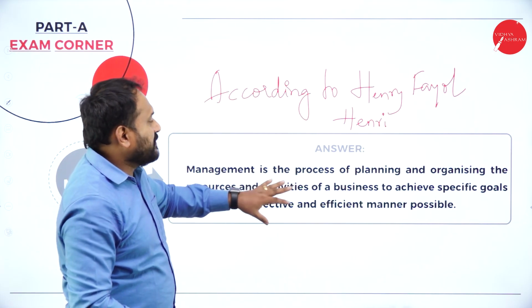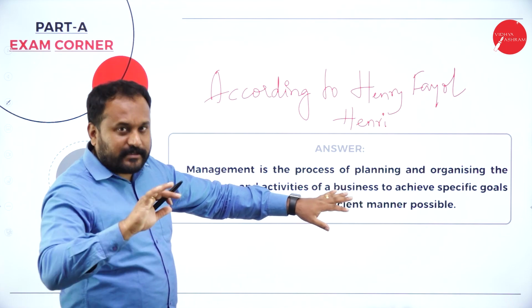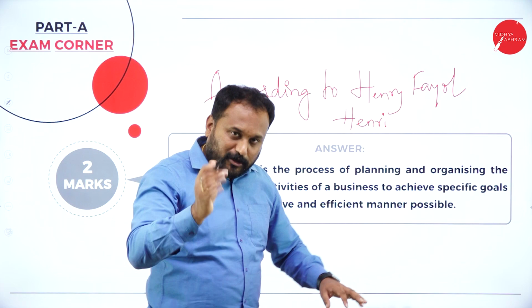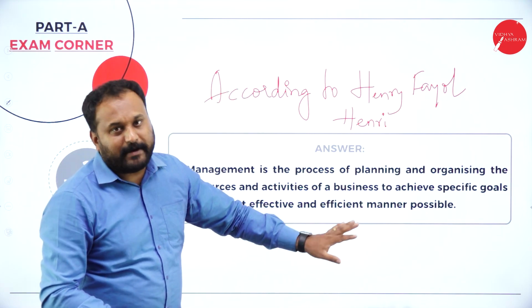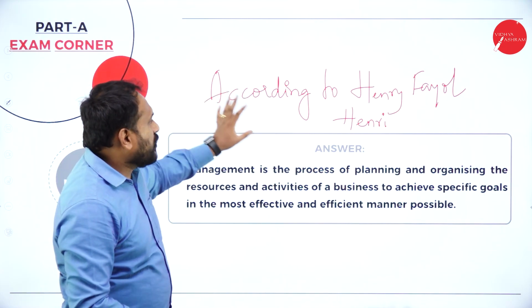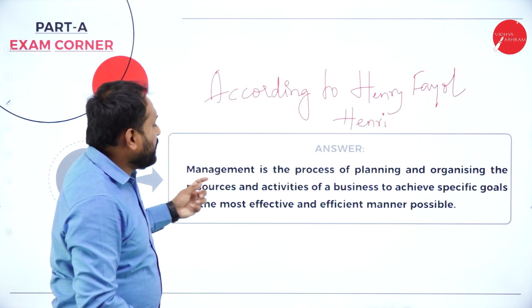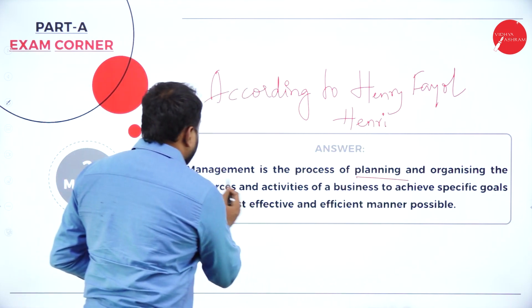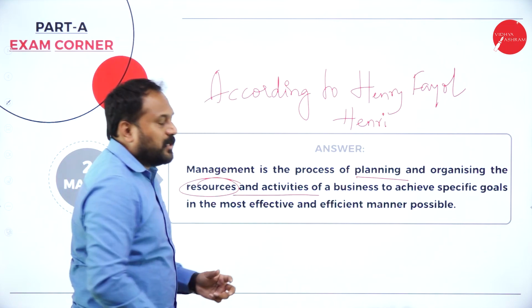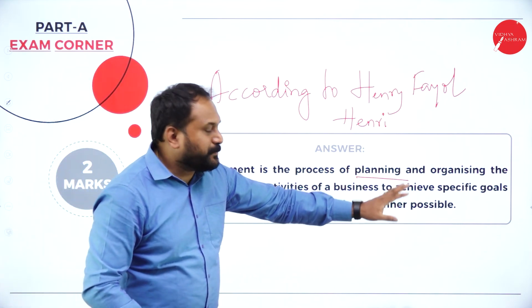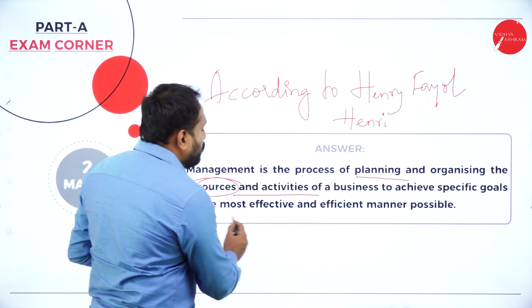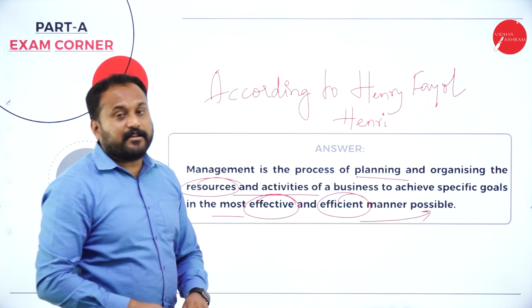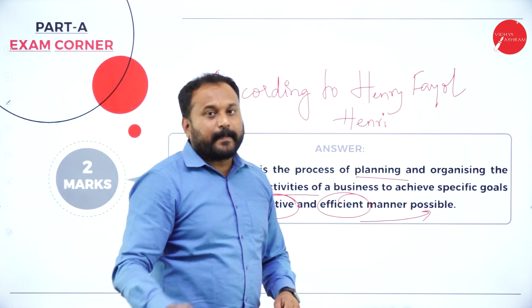So planning is a process, the same way management is also a process, the same way organizing is also a process. So all the functions of management are processes. So what he says, according to Henri Fayol, management is a process of planning and organizing the resources and activities of the business to achieve specific goals in the most effective and efficient manner possible. That is what will fetch you 2 marks.